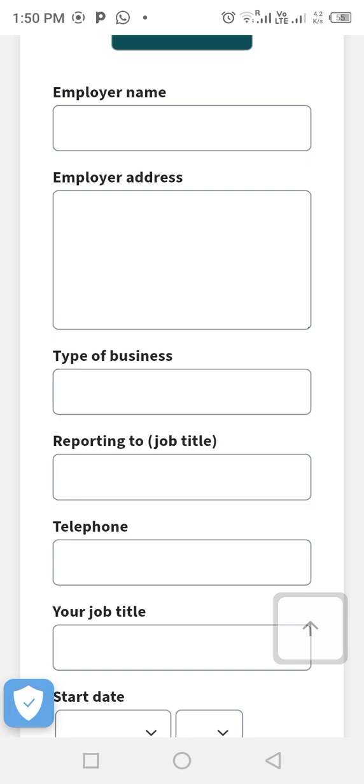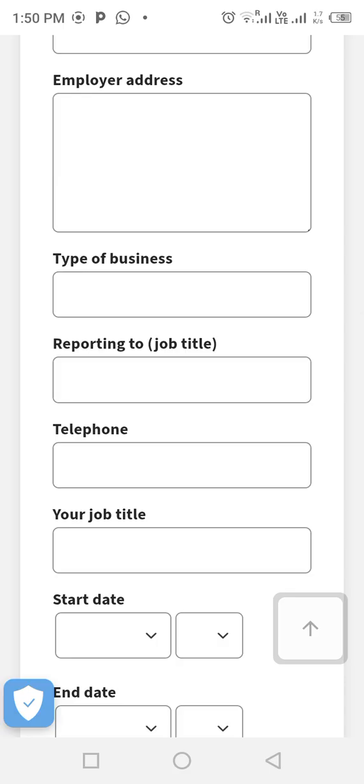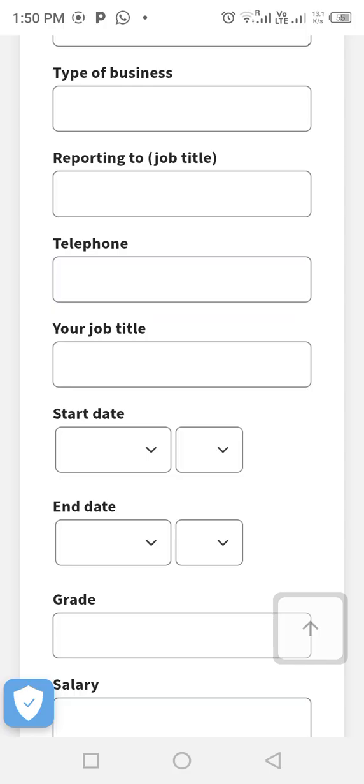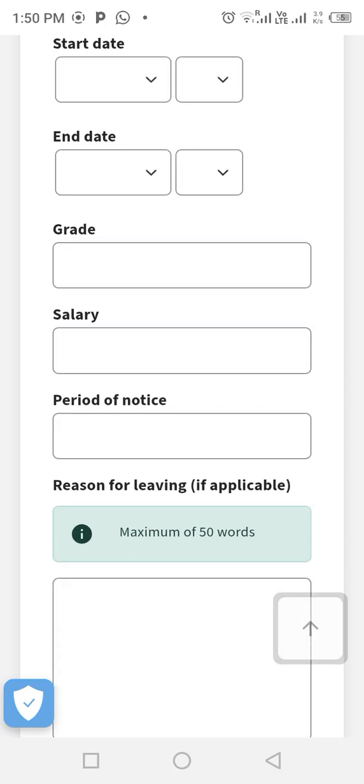Maybe you are in the outpatient department. If you are a nurse in the outpatient department, for instance, you write here nurse manager, and you put in brackets outpatient department. You write the phone number of the manager, then you write your job title here, the start date, which is the date you started with the trust or organization, and the end date. But if you are still working there, leave the end date vacant. For me, I feel you should skip the grade and salary because it doesn't mean anything. There is no asterisk there.